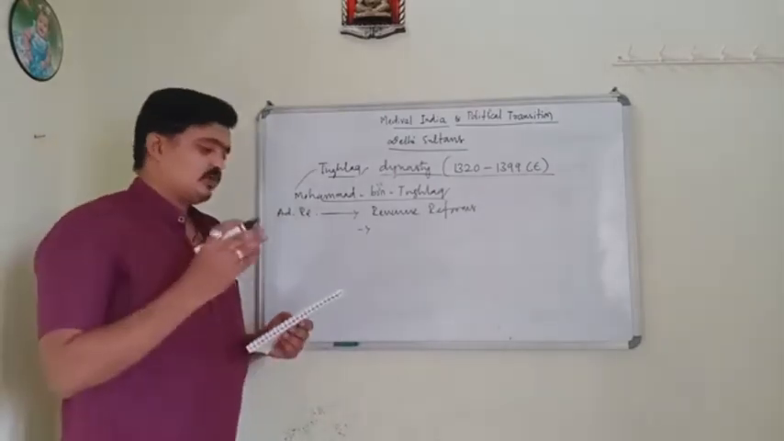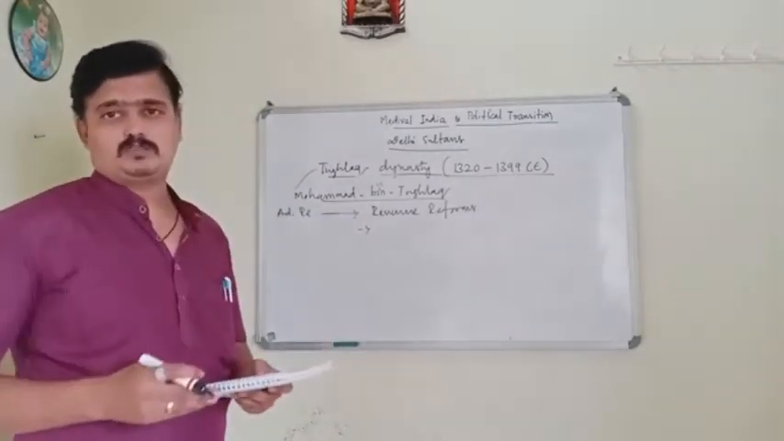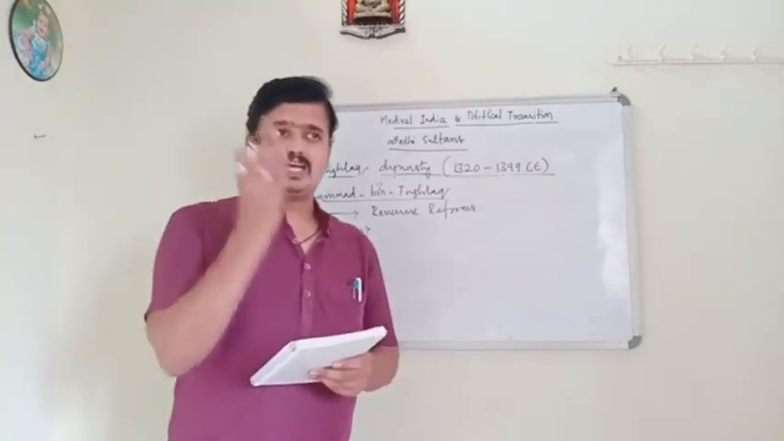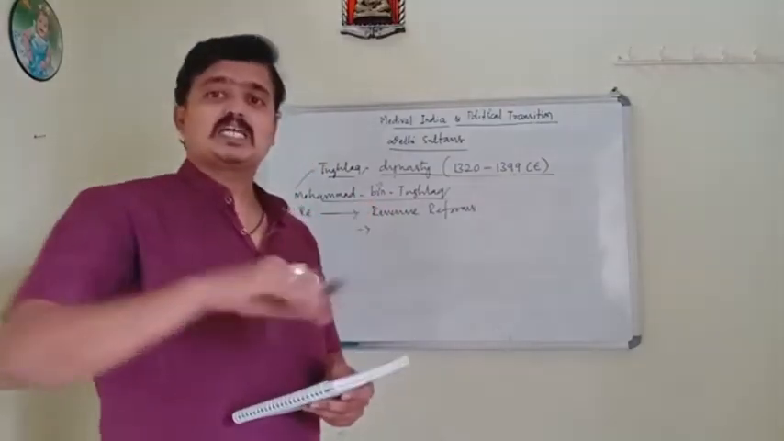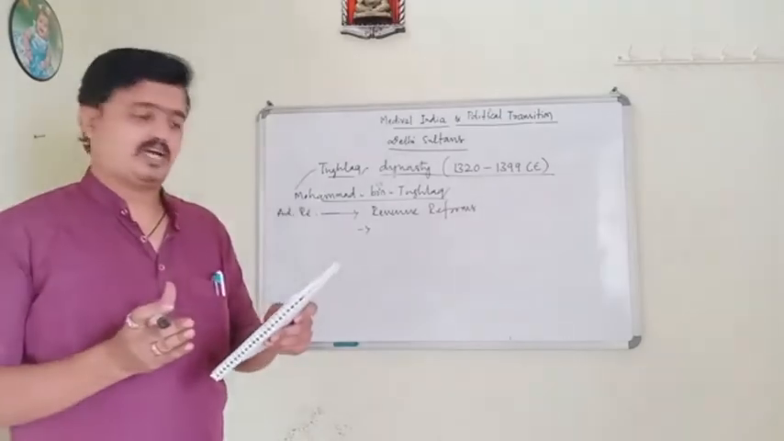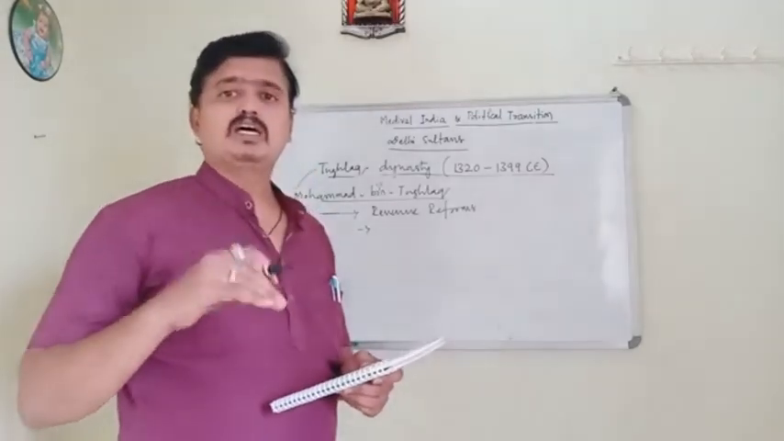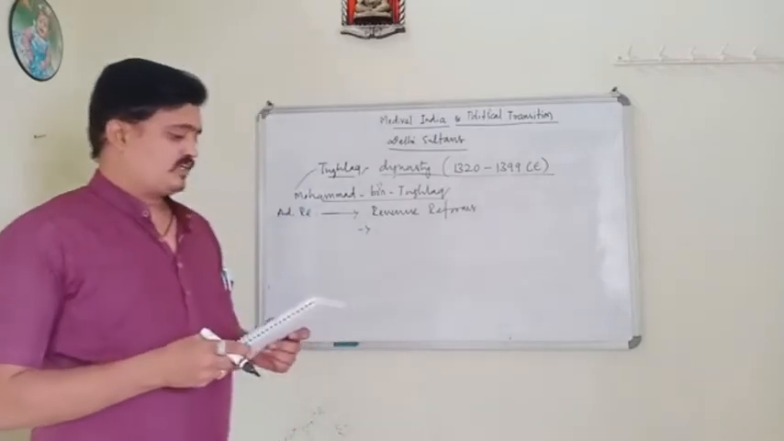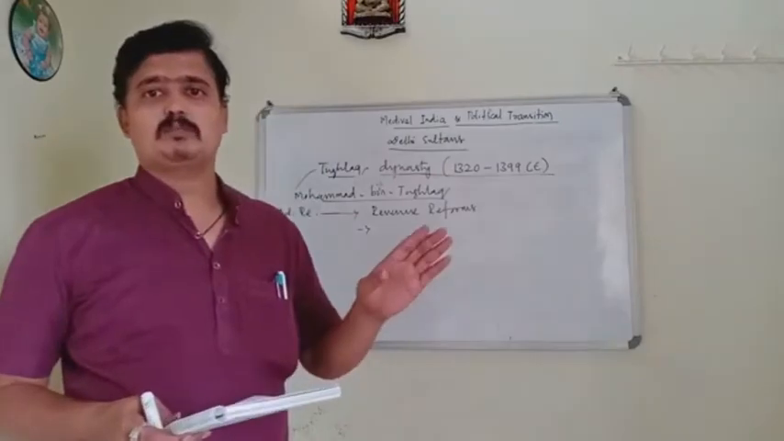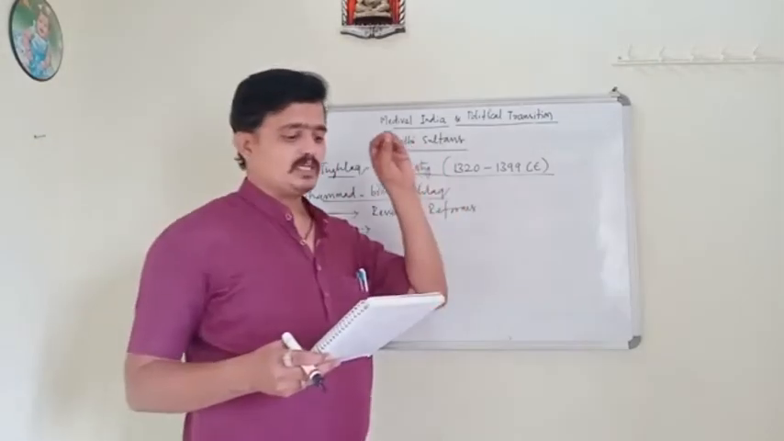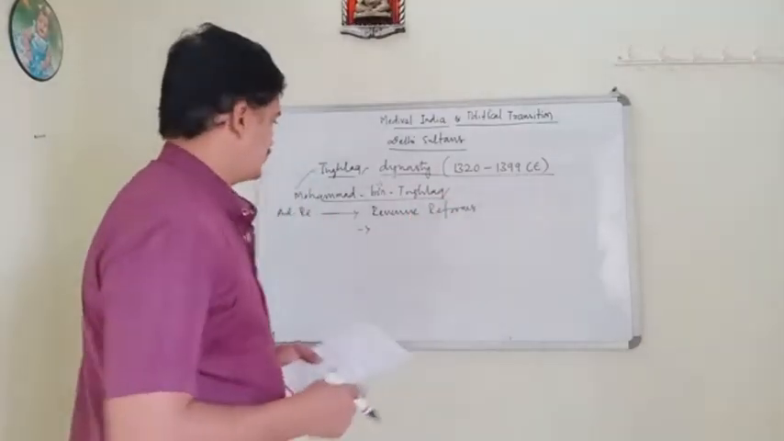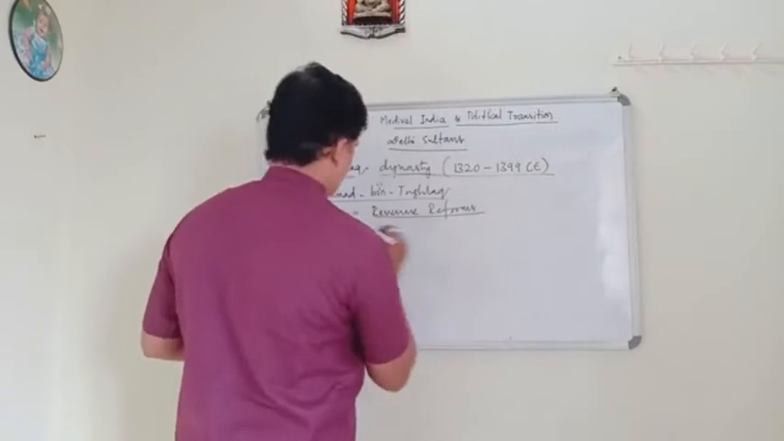Next, he established the Department of Agriculture, and uncultivable land was converted into cultivable land during this period. Financial schemes were also implemented to help the farmers. These were the revenue reforms.